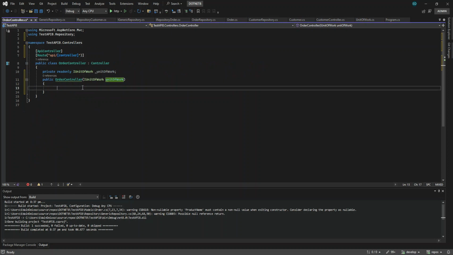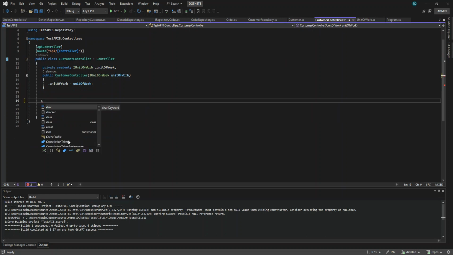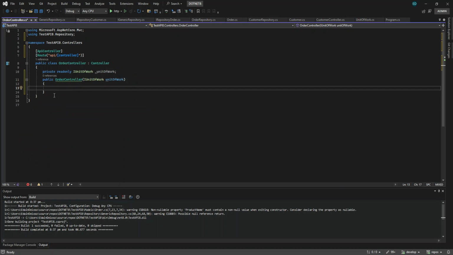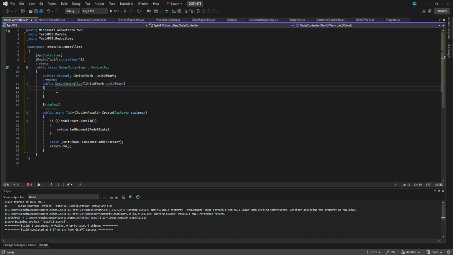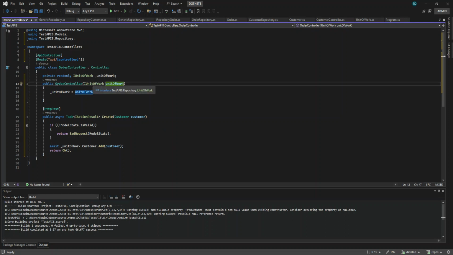Where's the order controller now? Just like in the customer controller, we try to add this, just copy this. Yeah, we have not added it here. So you have to assign the unit of work variable equal to the unit of work that we inject. Okay, so from the unit of work interface, there is an implementation of that.